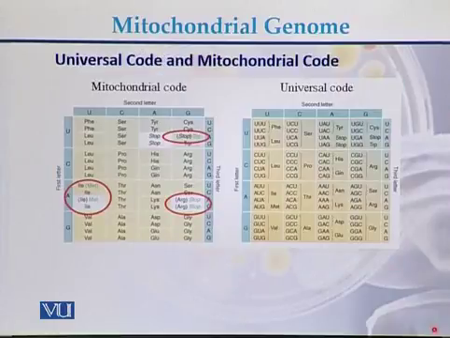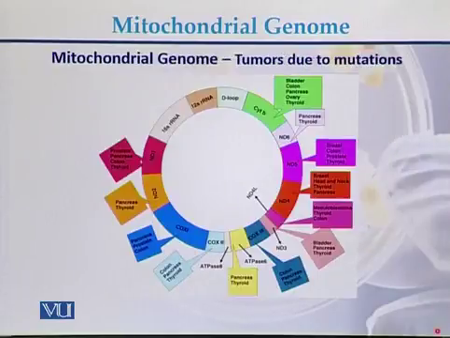This is the comparison between the universal code and the mitochondrial code. Here we can see that there is a little difference that has been highlighted in case of universal code and in case of mitochondrial code. Mitochondrial genome has many genes which are polypeptide producing as well as RNA producing genes.